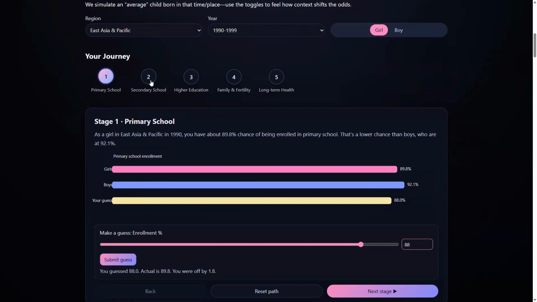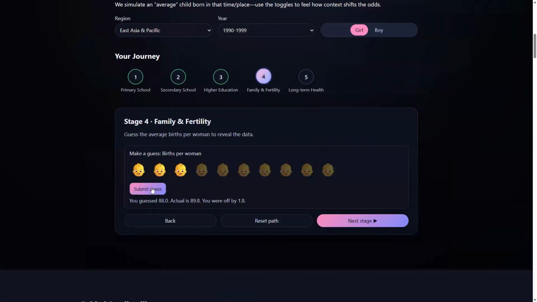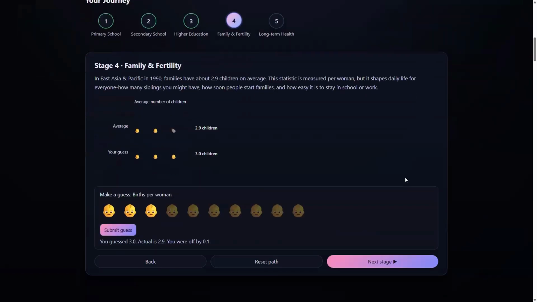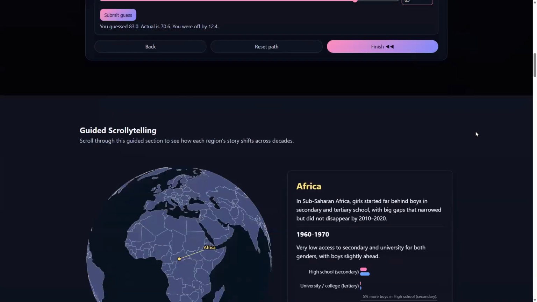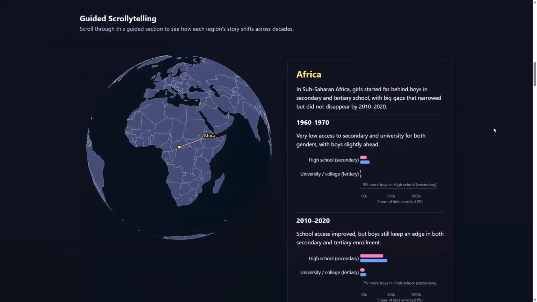They'll be prompted to do this for primary school, secondary school, higher education, and then also for family and fertility. They'll guess how many children a woman would birth during this time in that region, and then also what the average life expectancy is.